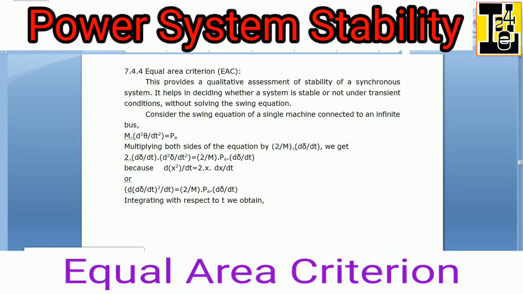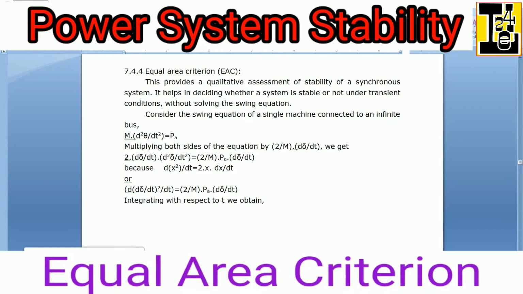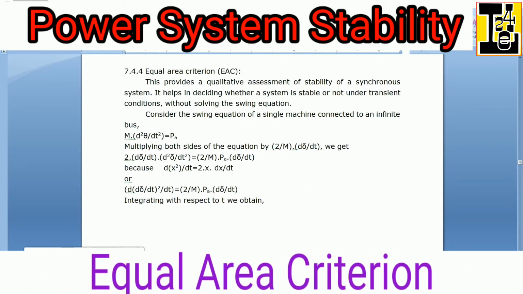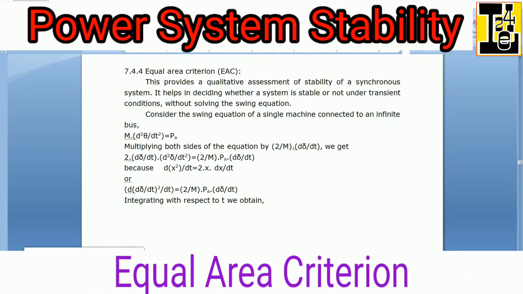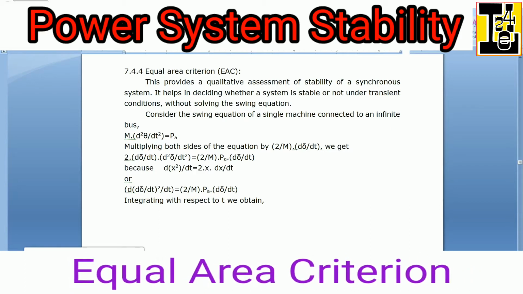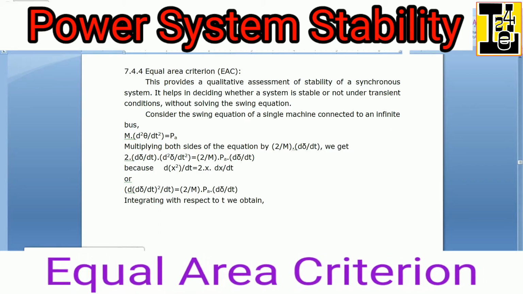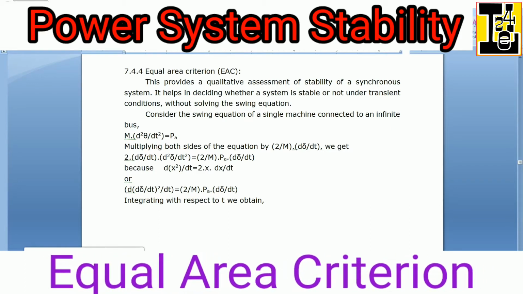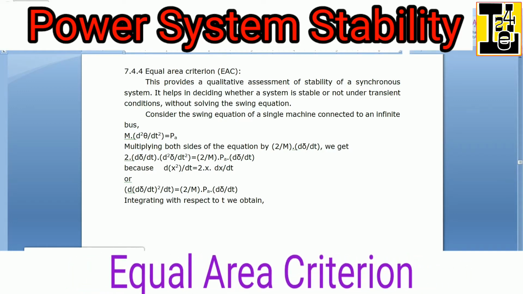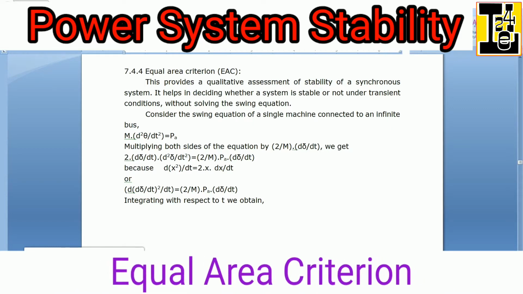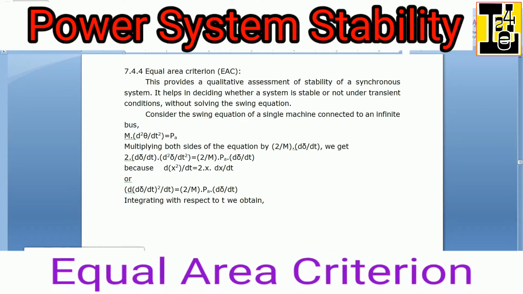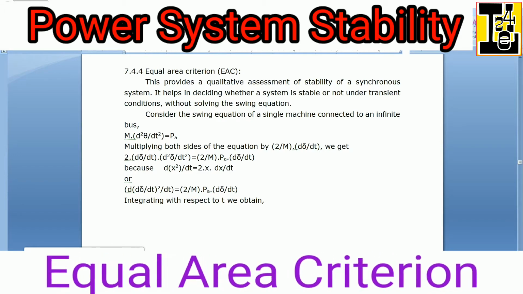Transient stability is the ability of the system to remain stable under large disturbances like short circuits, line outages, generation or load loss, etc. The evaluation of transient stability is required for planning and designing the power system. It is also very useful in load management, emergency control, and security assessment.